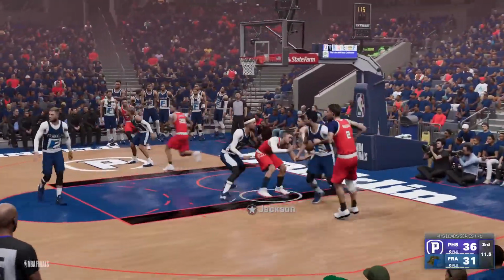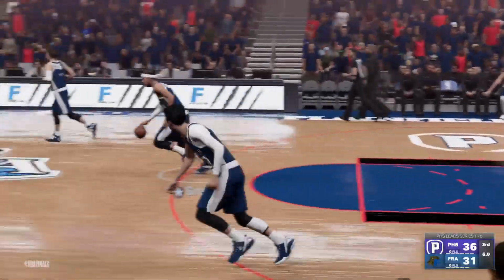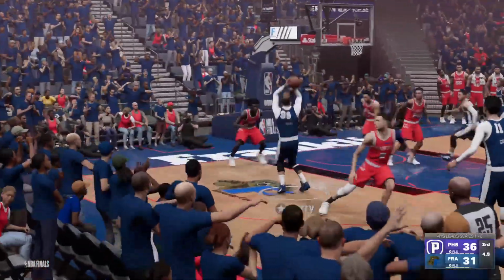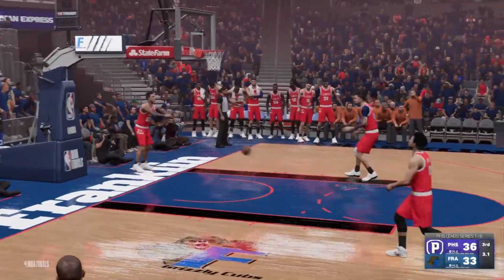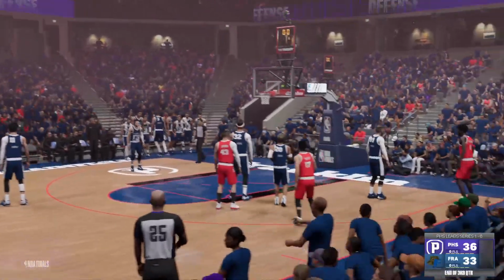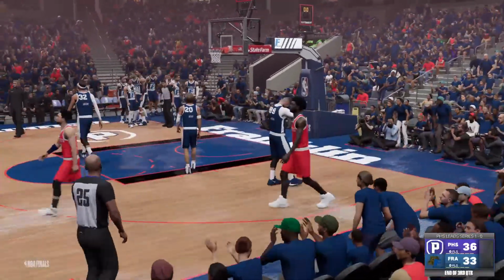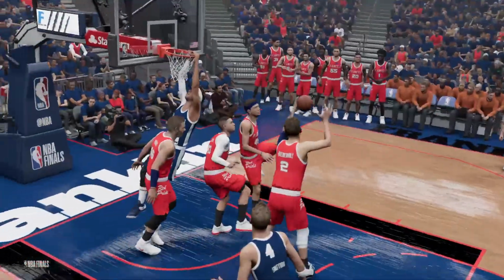Wiederholt has it. Back to Jackson. Jackson. Oh, and the rejection by Thunder. Here comes the Grizzly Cubs we all know and love. Perry for two. Wiederholt. No good. 3-point lead. What a comeback by Franklin.